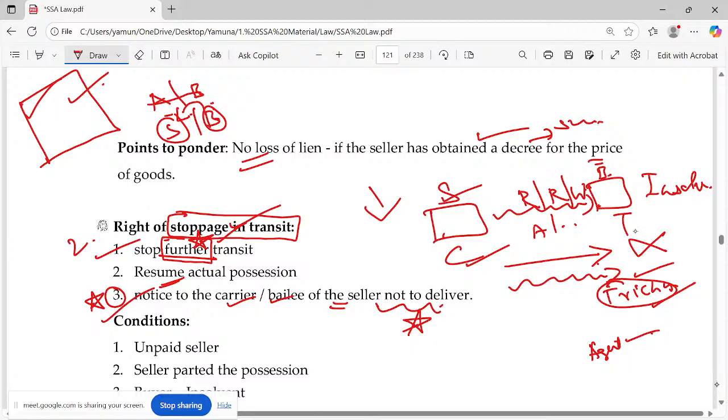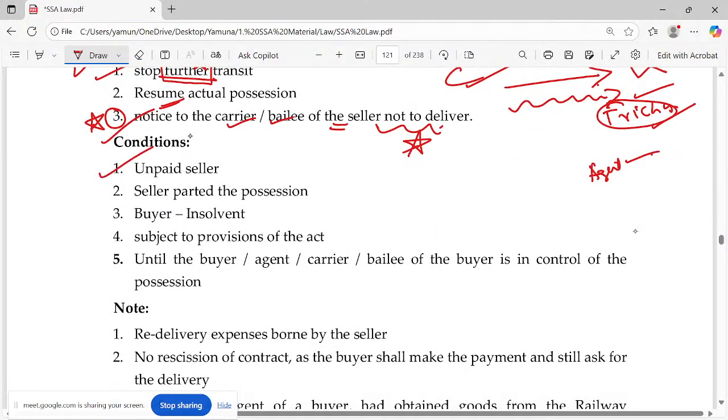Conditions. First of all, you should be an unpaid seller. The seller must have parted with the possession. Then only can you execute this right. The buyer should be insolvent. It should be subject to the provisions of the Act. Yes, follow the Act. And the fifth one: until the buyer, or agent, or carrier, or bailee of the buyer is in control of the possession. Until. Please make a note of it. If it has come to Trichy, it does not mean it has come into your hands. Please try to understand. Okay.